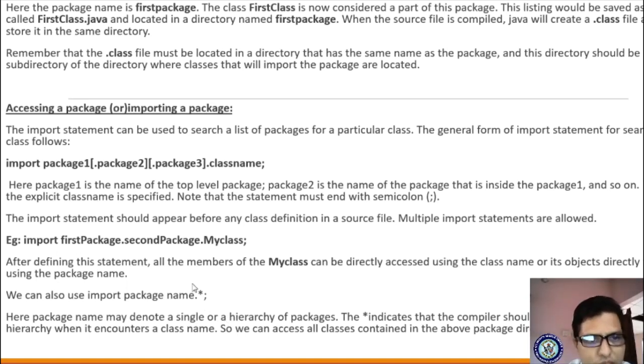If you use the star operator, you are directly accessing the entire folder without calling a particular class. That is the usage of the wildcard character in your import statement.